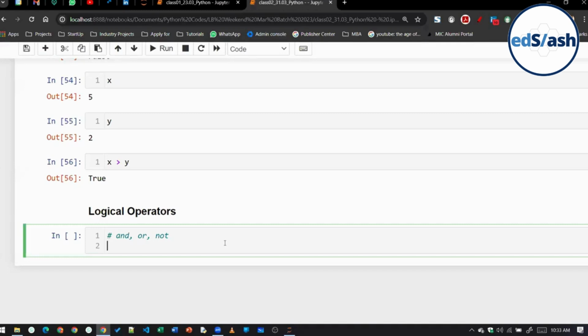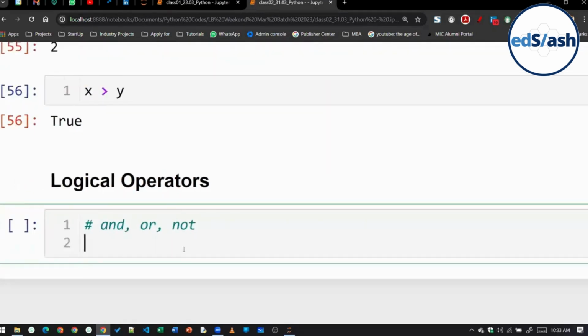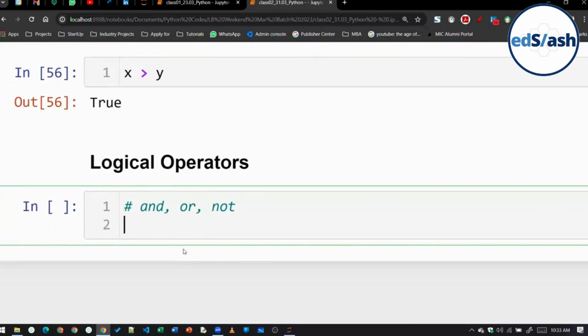Now, suppose, class, I'm explaining these three things: and, or, and not. These are called Boolean operators. So AND operation, basically, class, what is an AND operation? Let's understand it.